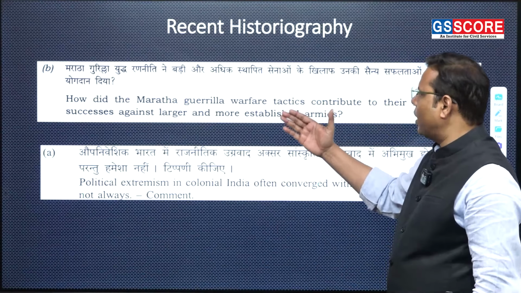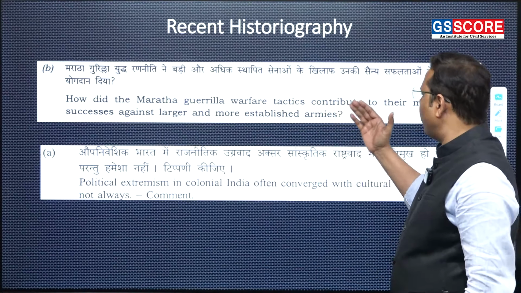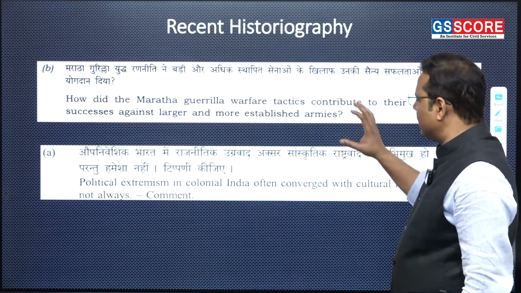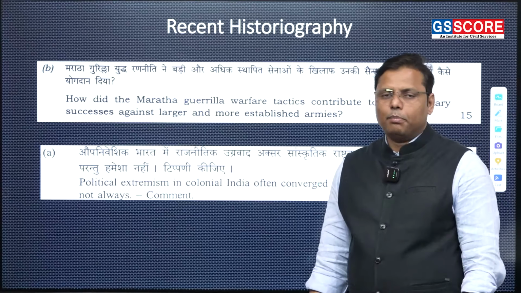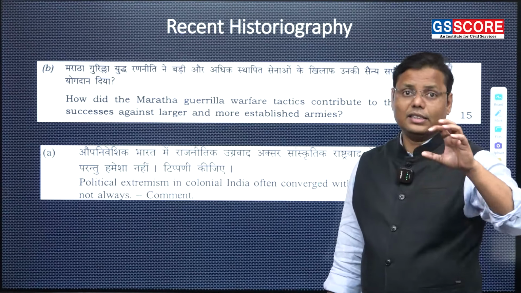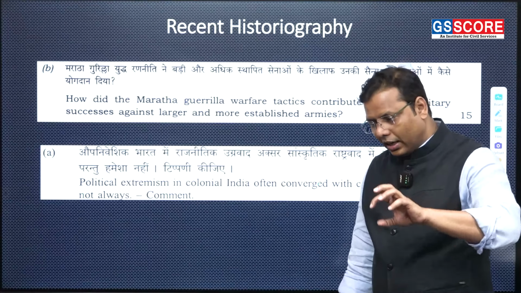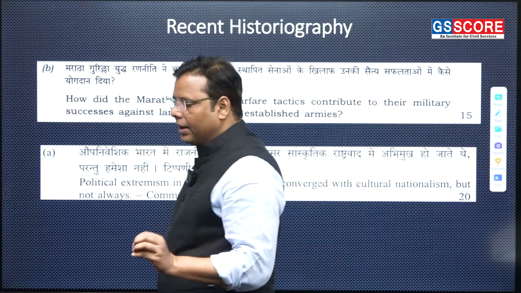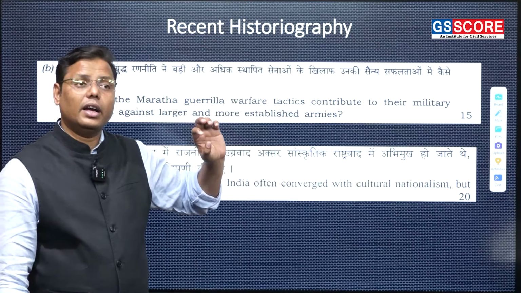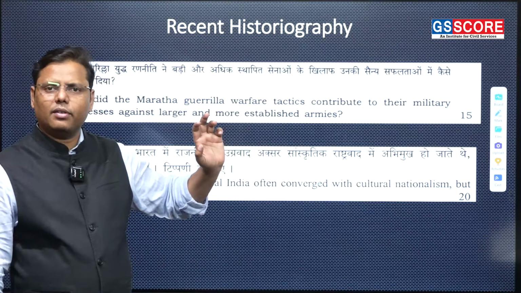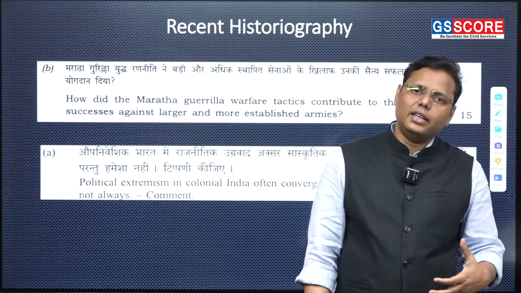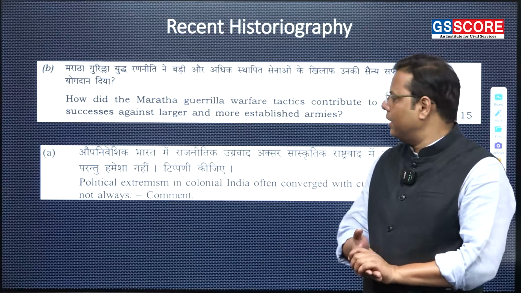Such as, they have asked how did the Maratha guerrilla warfare tactics contribute to their military success against larger and more established armies. There are certain ideas we do have, but frankly speaking, this has been taken from a historian's writing, and in fact, he is one of the active historians these days, and he has been writing a lot on the Maratha history, and this is one thing which has been covered extensively by him, and the question has been taken from there. So that's how we can say that we should have some idea of the recent writings also, and how they have been shaping the nature of the questions.